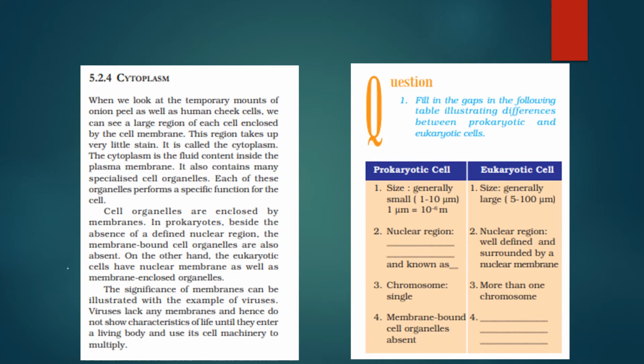It also contains many specialized cell organelles. Each of the cell organelles has a specific function. Cell organelles are enclosed by the cell membrane. In prokaryotic cell, besides the absence of a defined nuclear region, the membrane-bound cell organelles are also absent. But in case of eukaryotic cell, they have well-defined nuclear membrane as well as membrane-enclosed organelles.